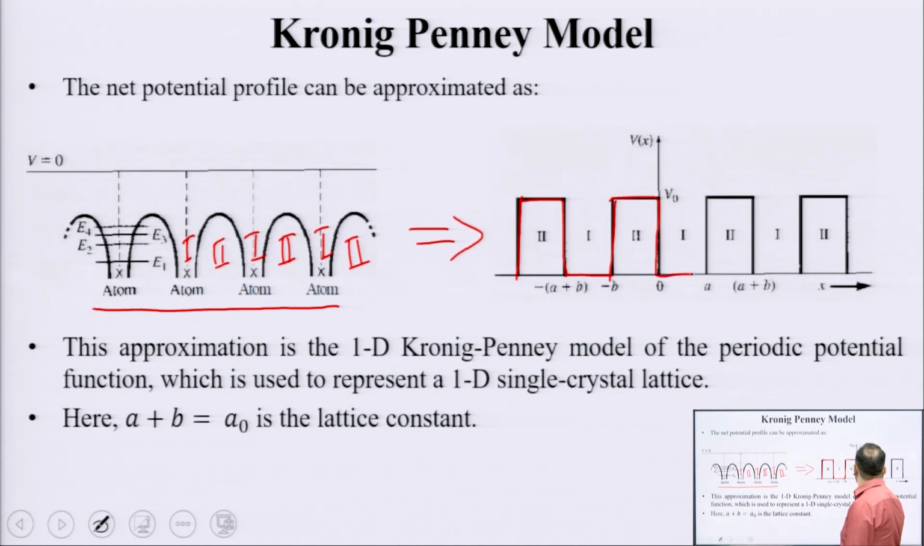Okay. So, an electron can be confined within these wells, your so-called potential wells, okay. And it becomes easier to mathematically analyze an electron inside a potential well. This approximation is known as the 1D Kronig-Penney model of the periodic potential function, and it is used to represent a 1D single crystal lattice. Okay. Here these numbers A and B: we start from here, this is the origin, the length of region 2 is B and the length of region 1 is A. A plus B is nothing but the lattice constant of the material. Okay.